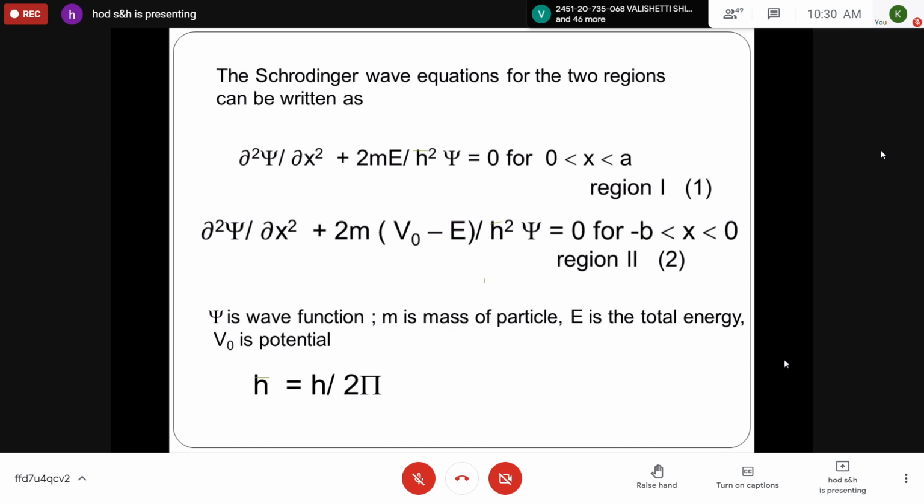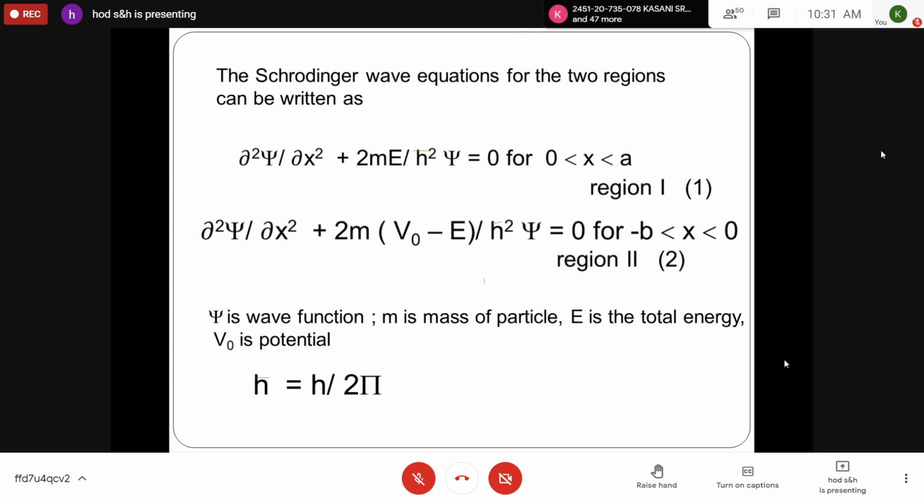It is region 1. And in region 2, where it possesses maximum potential, that is between two positive ion sites, the equation will become d²ψ/dx² plus 2m(V0 minus E)/ħ² ψ. Here V0 is more than the total energy of the electron, that's why it can be taken as V0 minus E. Don't assume it is ħ in the denominator, ψ is in the numerator only. This is equal to 0 for minus b less than x less than 0, where ħ is h by 2π.